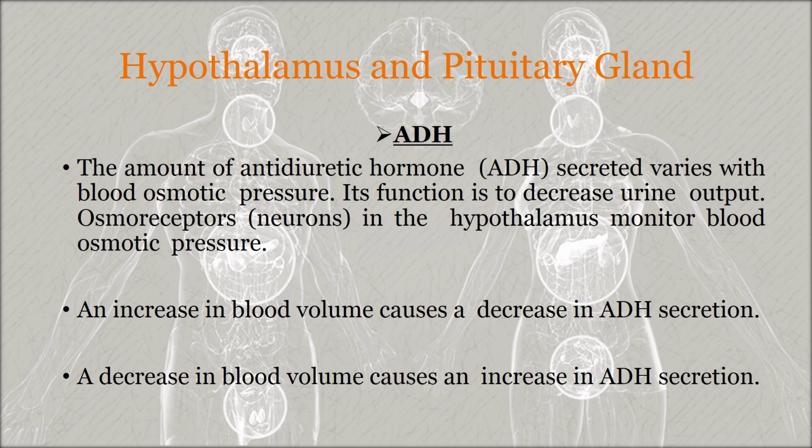Also, the antidiuretic hormone decreases water loss through sweating and causes constriction of the arterioles, which increases the blood pressure. This hormone's other name is vasopressin, which reflects this effect on the blood pressure.